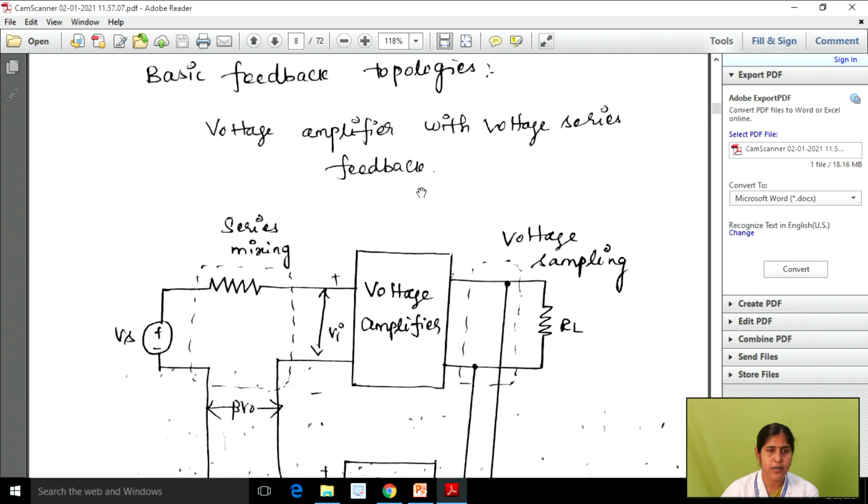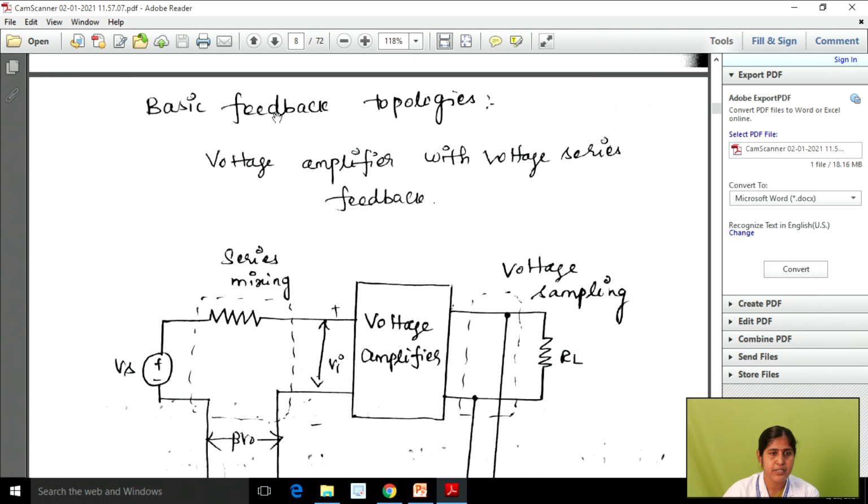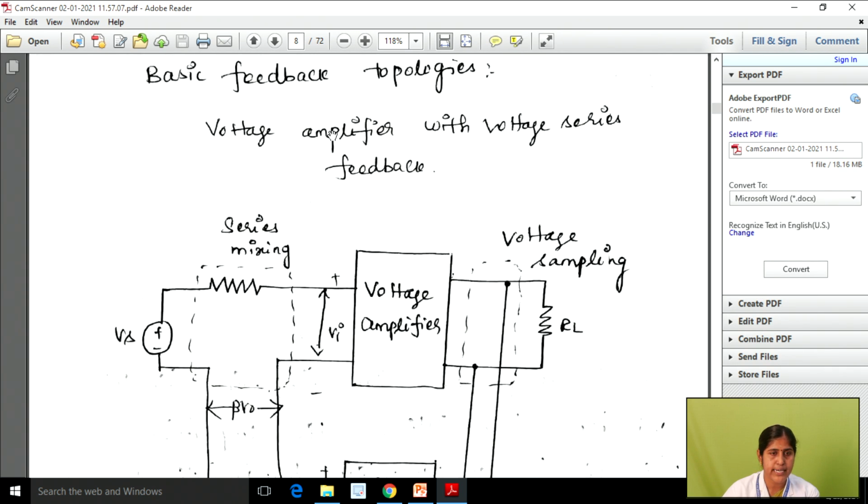We know that topology means a group of elements. Here we are using multiple sources in this network, and from that we can analyze the gain with and without feedback. The basic feedback topologies are categorized into four types. The first is voltage amplifier with voltage series feedback.